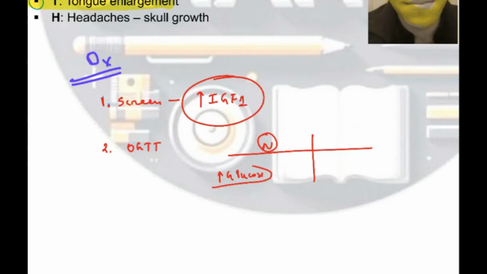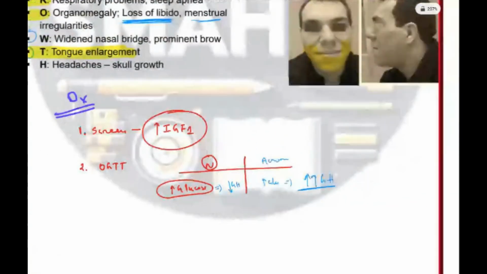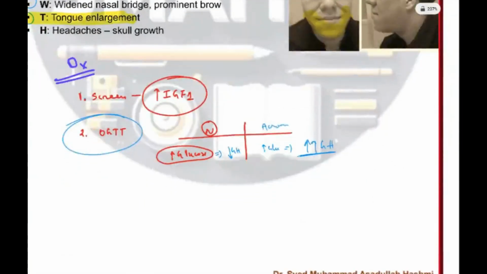Whenever you give a glucose load, this will instantly decrease GH levels. But in cases of acromegaly, in spite of giving high glucose, growth hormone level will still remain high. Okay. So this is an abnormality that you pick up. The confirmatory test is OGTT.